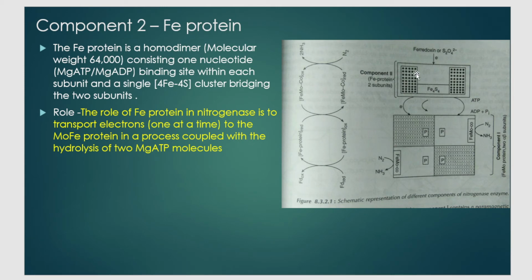You know that it has a nucleotide binding site, 2 ATP come and attach over there, and get converted into 2 ADP. So what is the role? One is transfer of electron to FeMo protein, and then it also helps in the hydrolysis of 2 ATP molecules to 2 ADP.